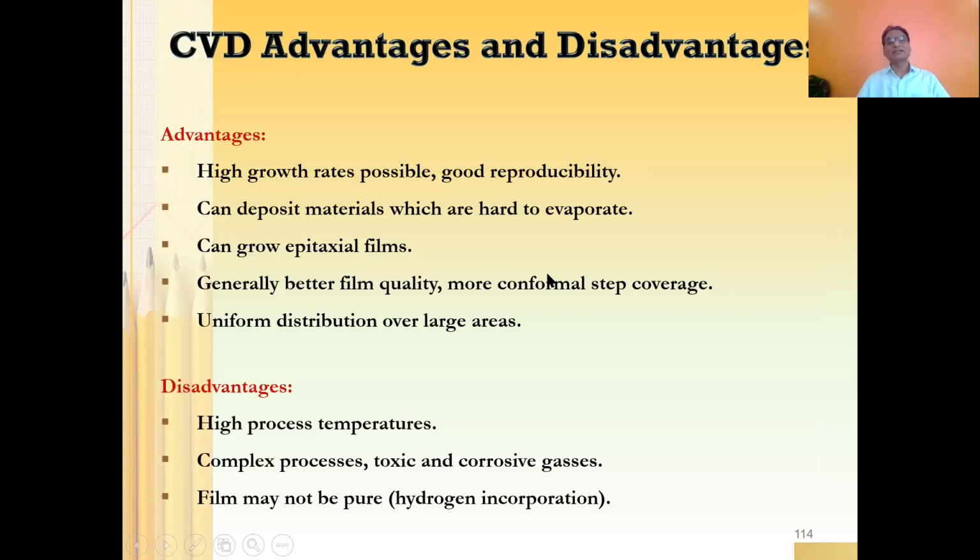What are the CVD advantages and disadvantages in general? In general, CVD has a high growth rate. High growth rates are possible, and you can have good reproducibility of the devices by using a CVD machine. So CVD is always going to be a good system for deposition of material, but it has risks involved.